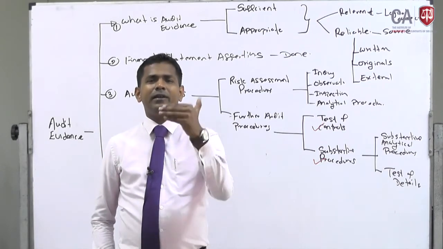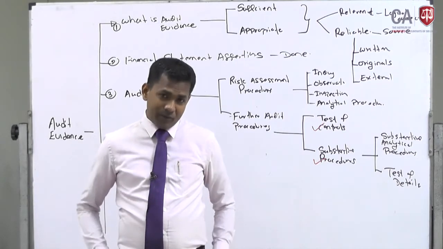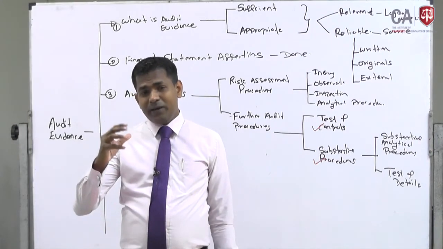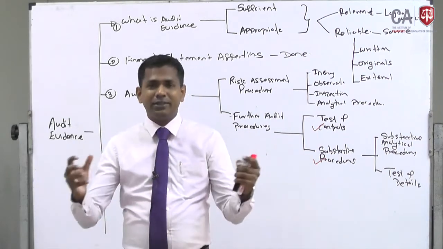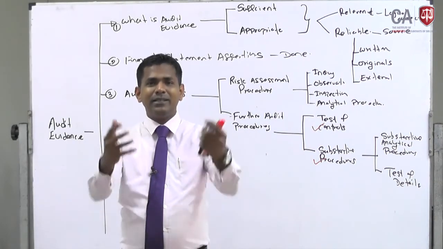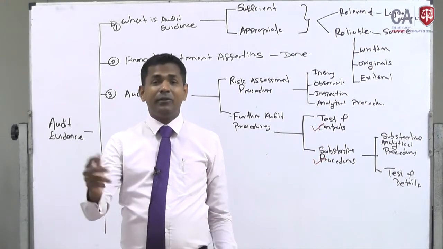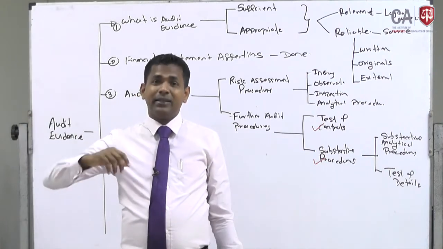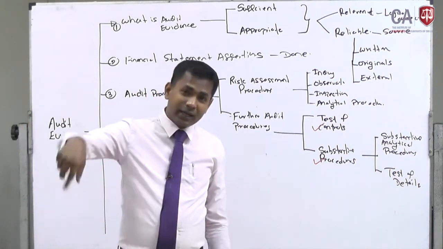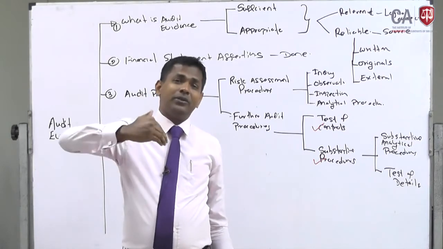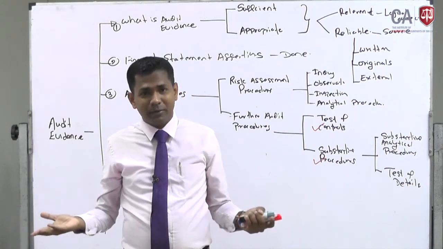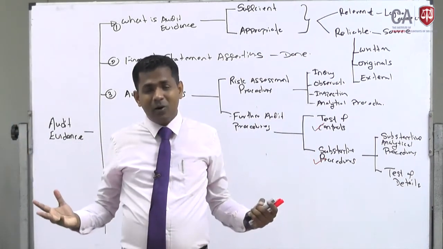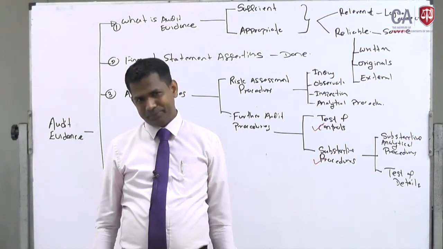If you are to audit the revenue of Food City, if it is a substantive procedure, you have to check all the invoices. Just imagine the Sunlight sales of Food City. How many invoices would you check? How much Sunlight does an outlet sell per day? How many outlets are there in Sri Lanka? Multiply that by 365 days, because Food City is open all 365 days. So the numbers are huge. The auditor cannot perform the substantive procedures.